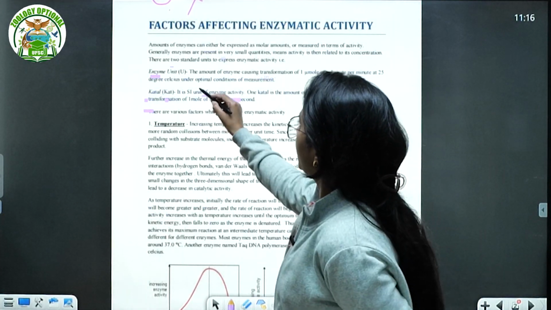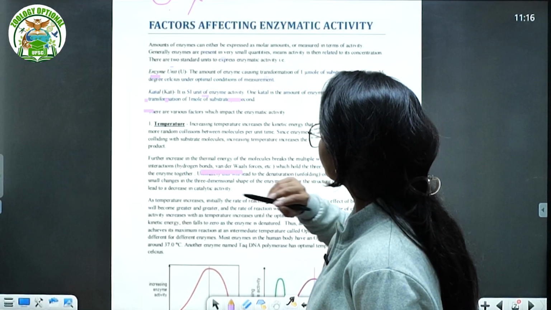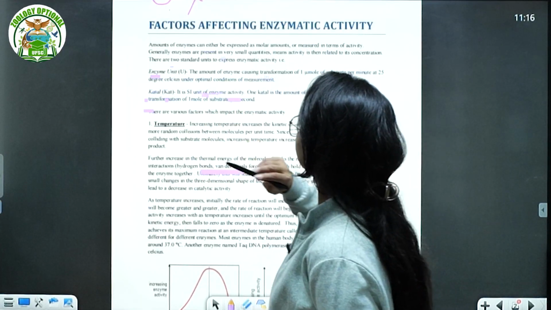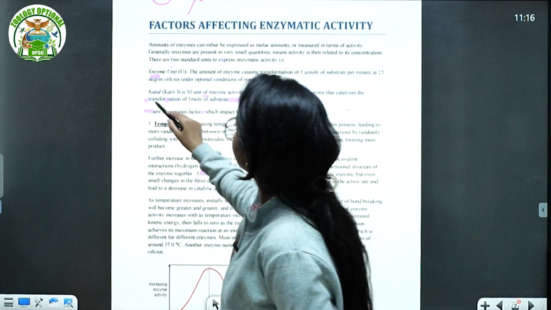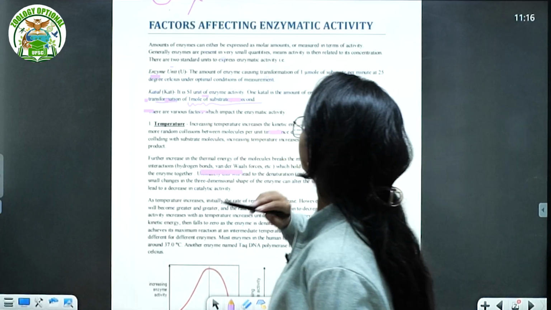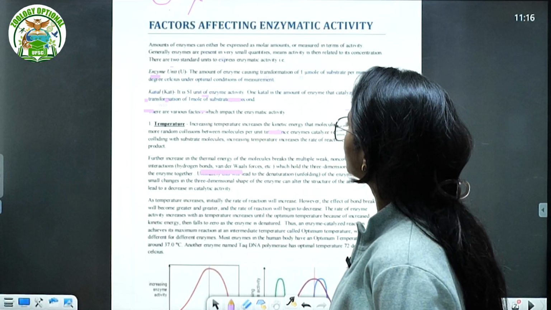That's why, under the optimal condition of the measurement. Okay. Then katal, it is the SI unit of the enzymatic activity. 1 katal is the amount of enzyme that catalyzes the transformation of 1 mole of substrate. Okay, here what was it? There was 1 micromole, and here we are talking about 1 mole.